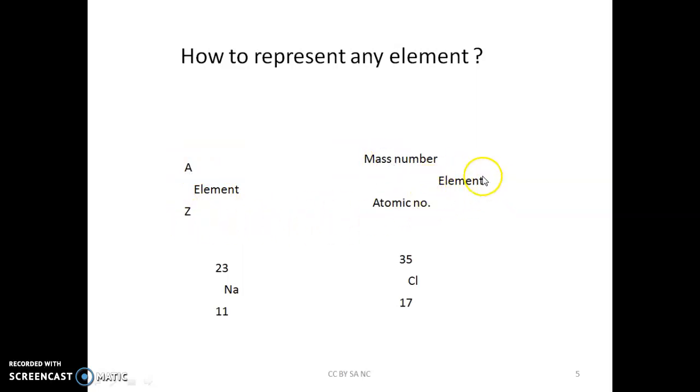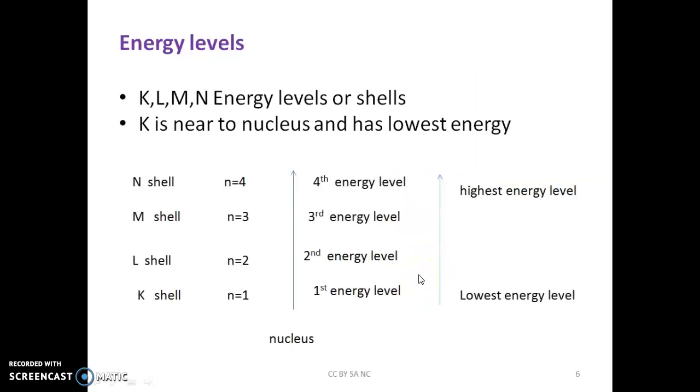So any element's symbol should be written along with the mass number on the top and the atomic number at the bottom. These are some examples. Na, the symbol of sodium, 11 written at the bottom is the atomic number, 23 at the top is the mass number. Similarly for chlorine, Cl is the symbol, 17 atomic number written at the bottom and 35 is the mass number written at the top.